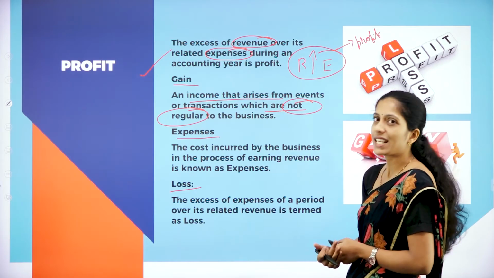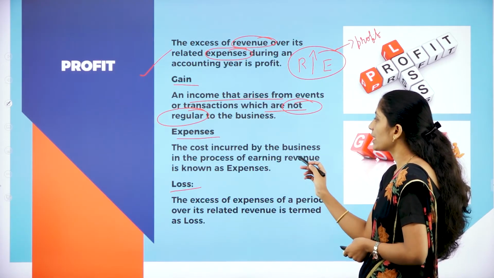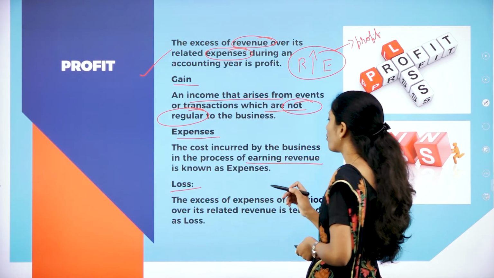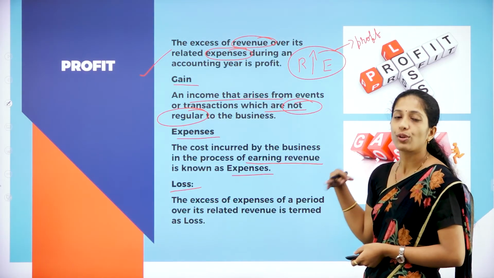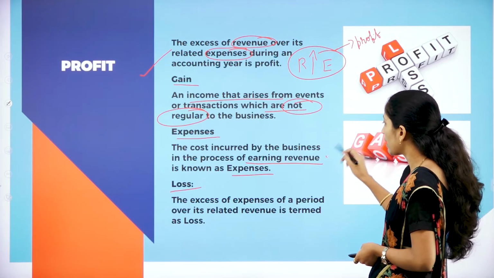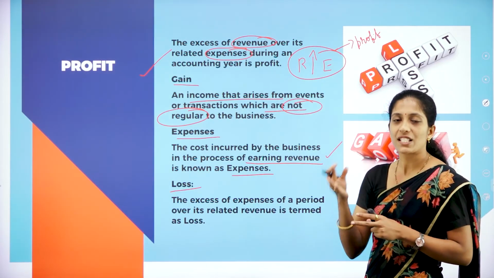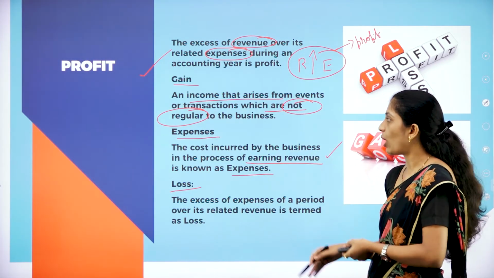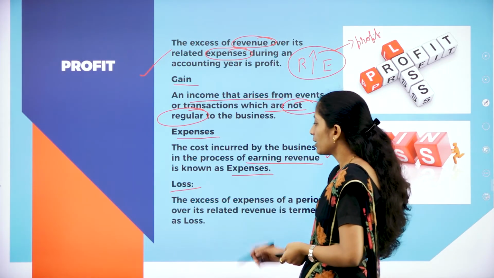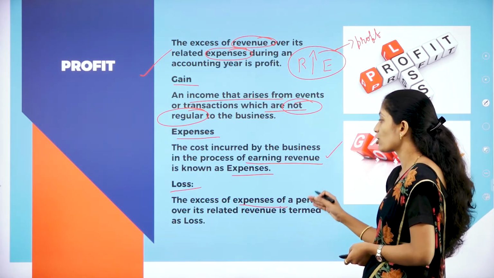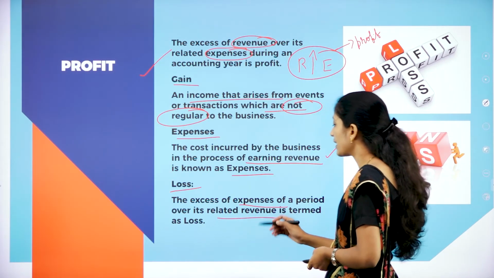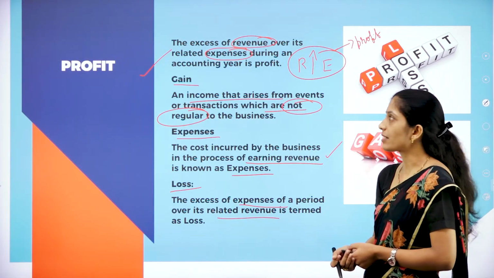Gain. Then what is expenses? The cost incurred by the business in the process of earning revenue is called as expenses. That is during the process of earning the revenue. So what are the expenses which is incurred? That is called as what? Expenses. Then what is loss? The expenses or the excess of expenses of a period over its related revenue is termed as loss.